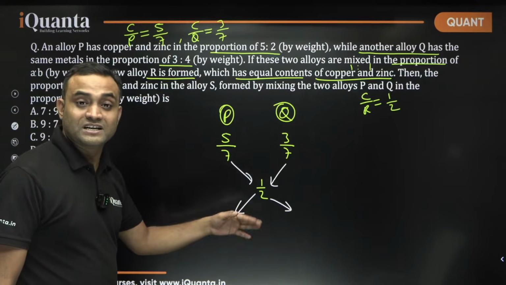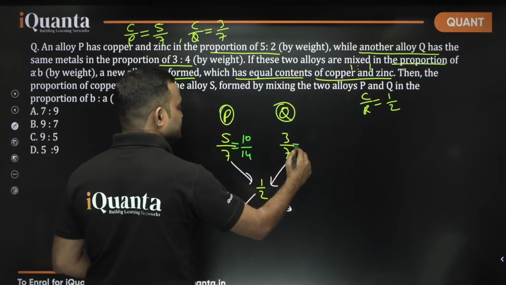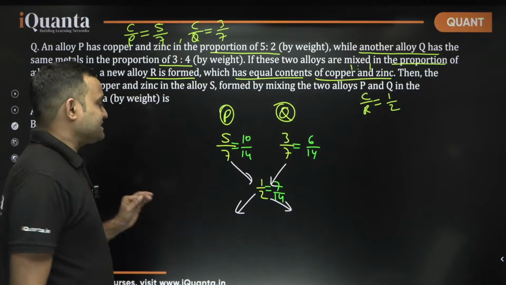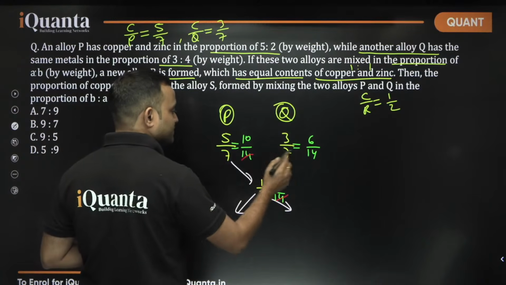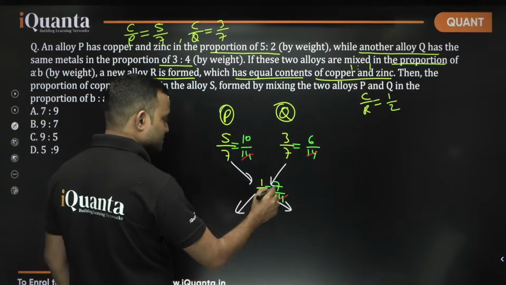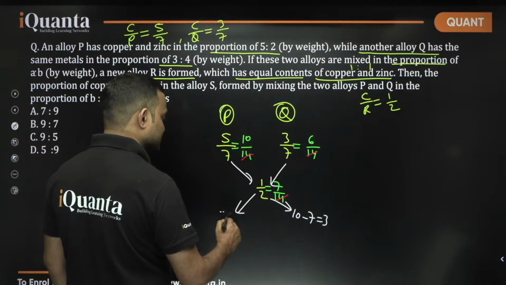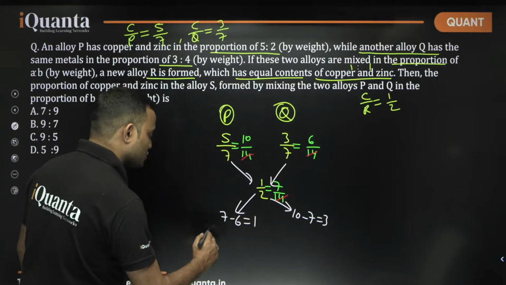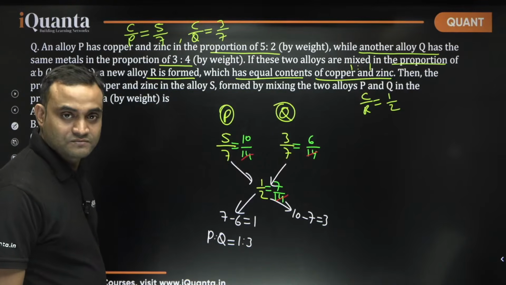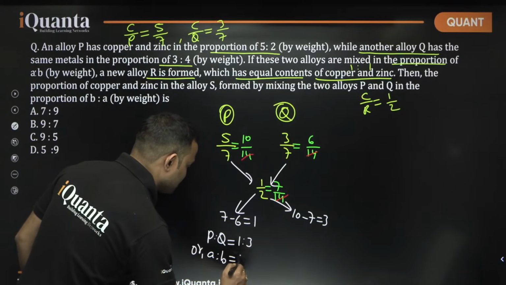So, let's try to make the denominator the same in each case. This I can make 10/14. This I can make 6/14. This I can make 7/14. Now, the base is the same in each of these values, so we can simply ignore it. What will be the ratio? This will be 10 minus 7, which is equal to 3. This will be 7 minus 6, which is equal to 1. So, P and Q are being mixed in the ratio of 1:3, or they are being mixed in A is to B. So, A is to B is equal to 1:3.